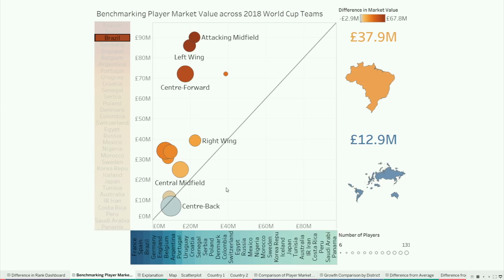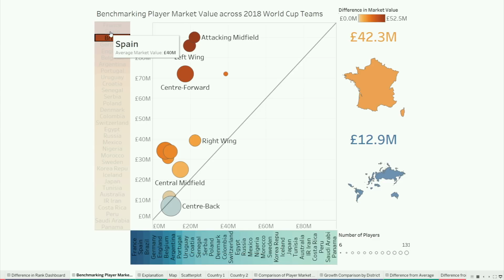And because you're looking at averages, not sums, it's totally fine to have a differing number of selections in each comparative group. So here, this is telling you that the only position for which the world is better on average than Brazil is center back, but they outperform the world on average in every other position.